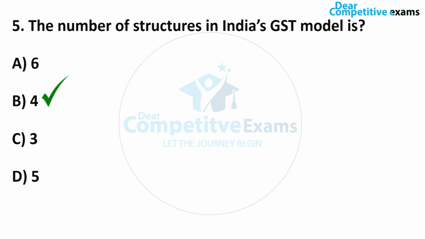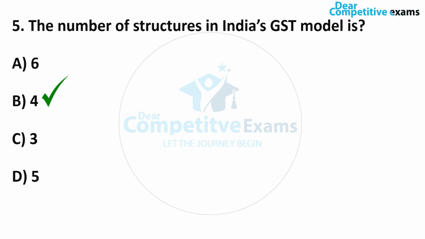The GST was carefully crafted to keep both the burden on the common man and inflation rates in mind. The 4 structure contains 4 separate rates: a 0 rate, lower rate, standard rate and higher rate. So let me repeat again: 0 rate, lower rate, standard rate and higher rate. So these are the structures that India's GST has. That's why the Indian GST is called a 4 structure based model. And what are these structures and rates? We'll see in coming questions.